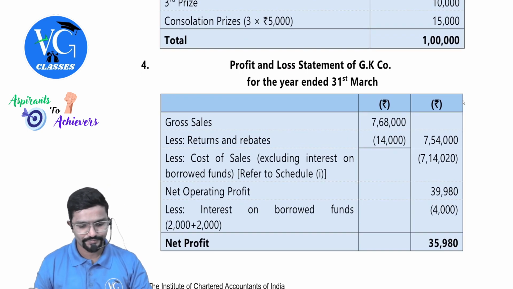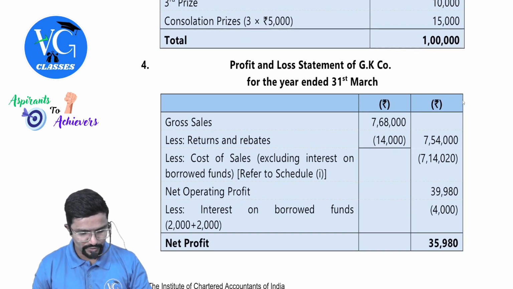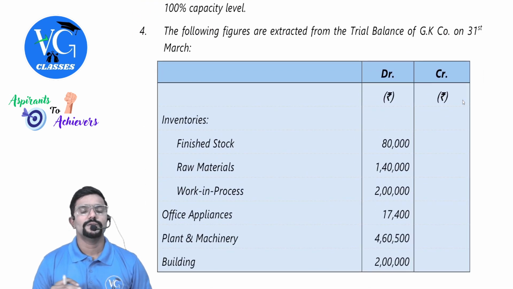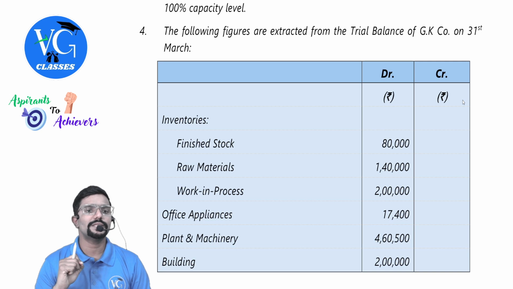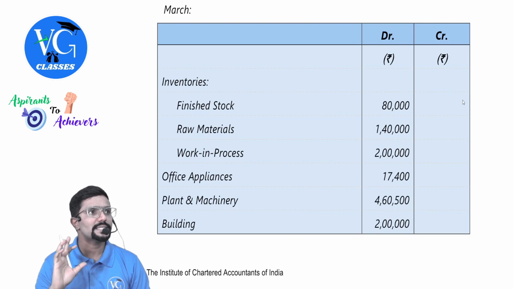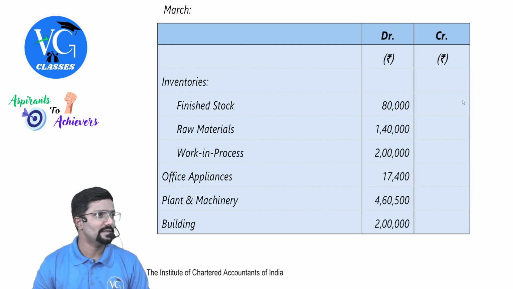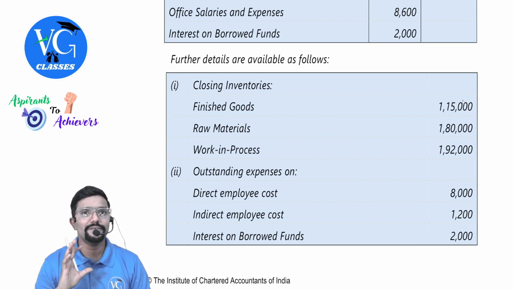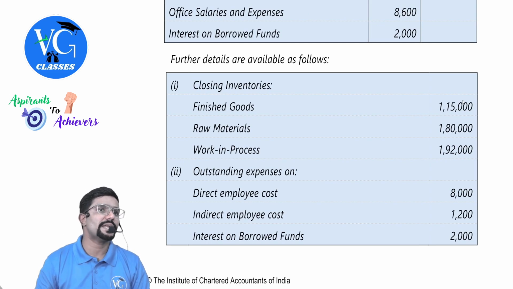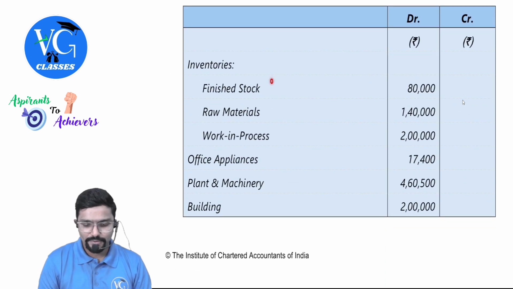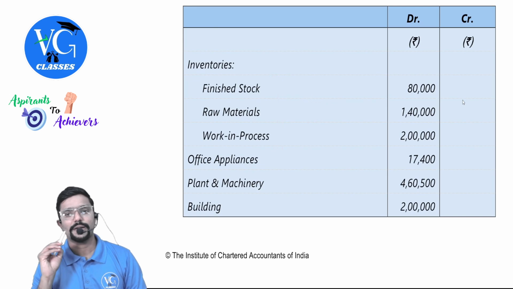Question number 4. Come to fourth question. The following figures are extracted from the trial balance of GK Company on 31st March. Inventories, finished stock, opening. Guys, what is given in the trial balance will always be opening. If it is closing, somewhere in the adjustments they would have given like this. Anything given in trial balance with respect to inventory, consider it as opening stock. So you can write these as opening stock.